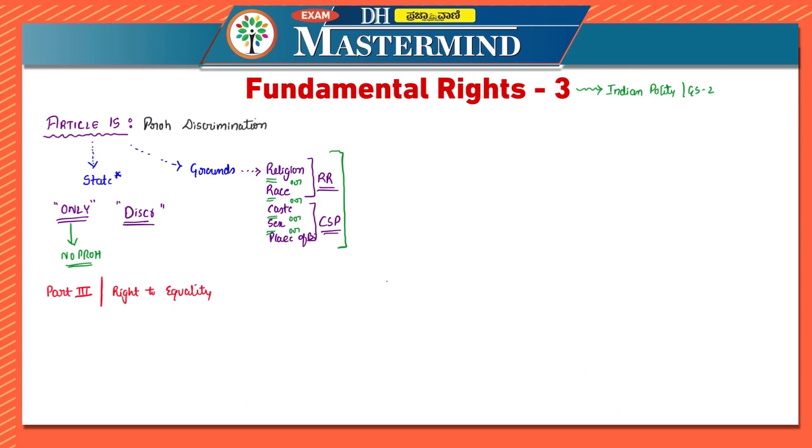So, right to equality. In the previous one, that is in Article 14, we saw that there is equality before law which is mentioned. And to understand equality before law, we understood what actually the rule of law is also. Rule of law and then procedure established by law, etc. We have seen in the previous part. So in this part, it is related to Article 15. According to the article, it says prohibition of discrimination on grounds of religion, race, caste, sex or place of birth. In Article 15 subclause 1, it says that the state shall not discriminate.